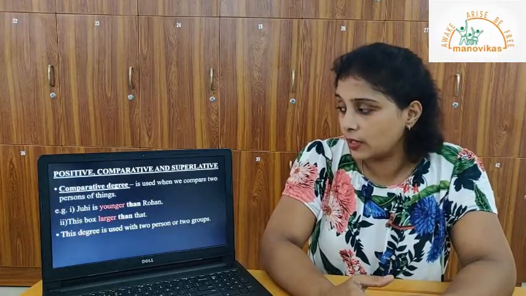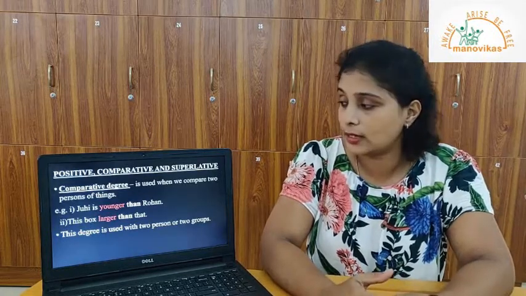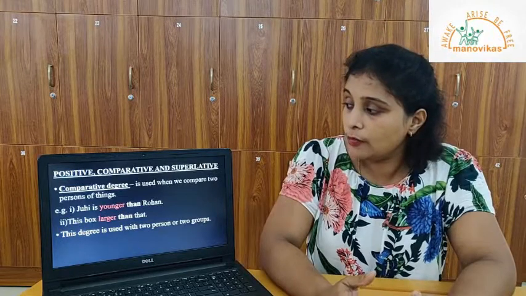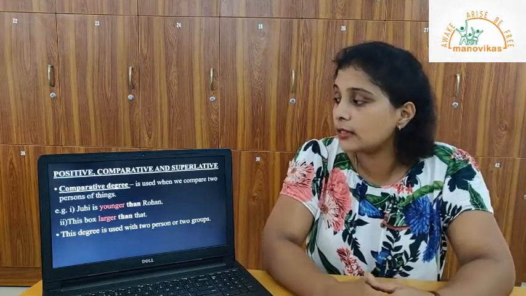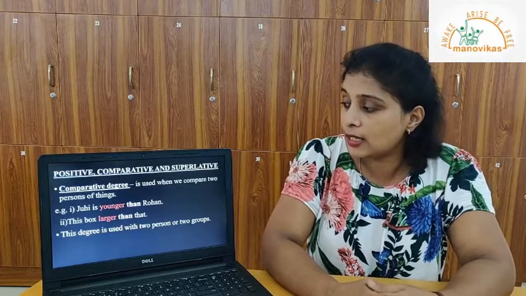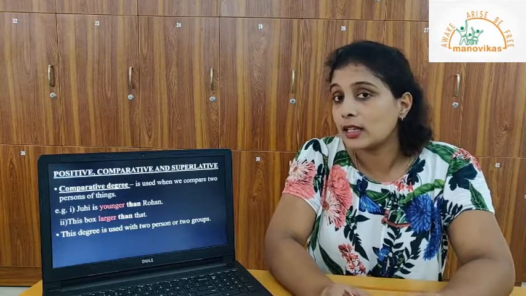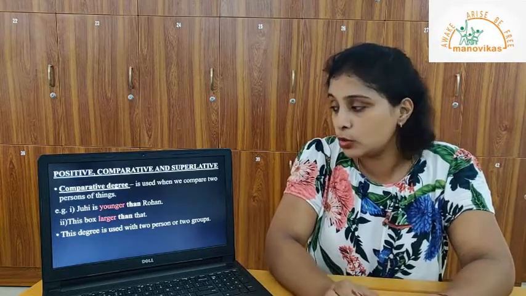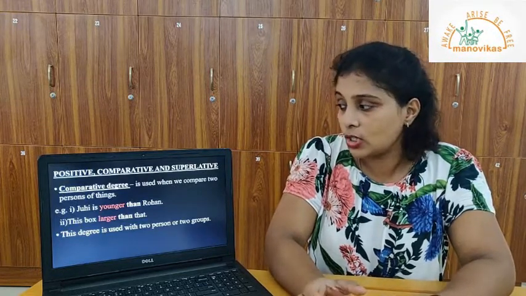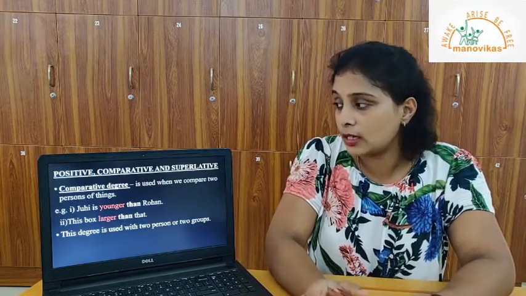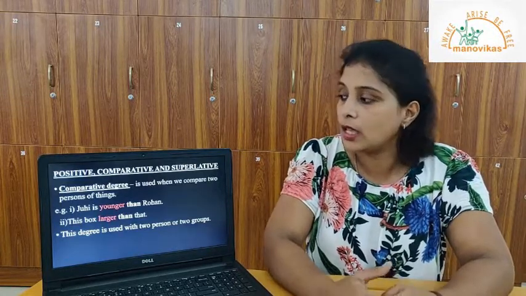The comparative degree is used when we compare two persons or things. For example, when you compare two siblings or two girls or boys, as in this example, Juhi is younger than Rohan. The word younger is used to compare between two individuals here, Juhi and Rohan. So, such a degree of comparison is a comparative degree. Okay, that is the second degree of comparison.